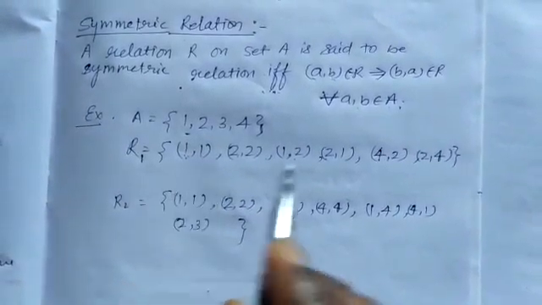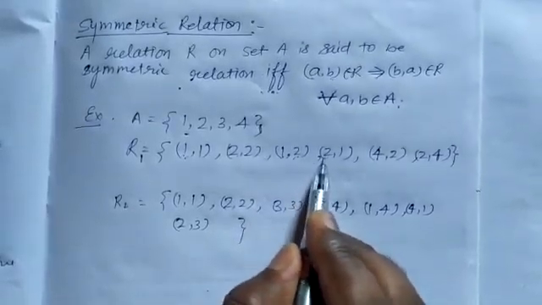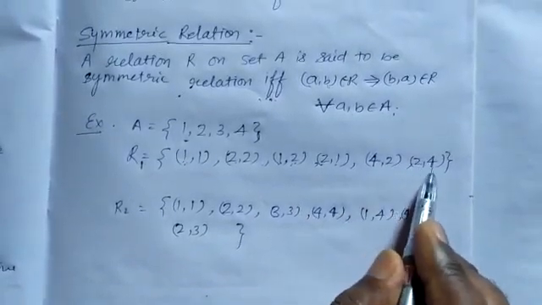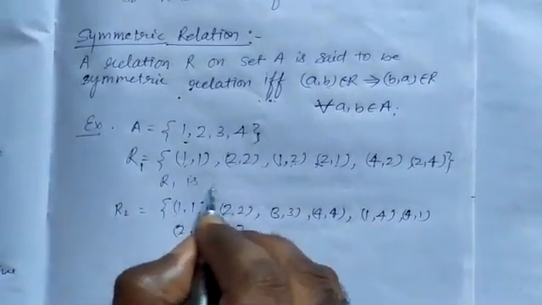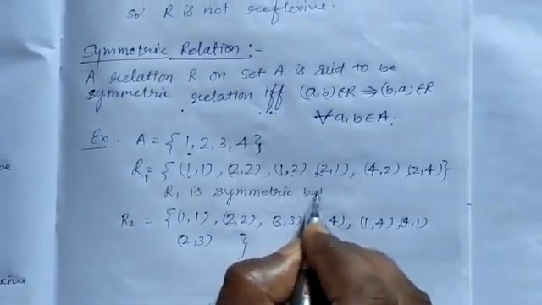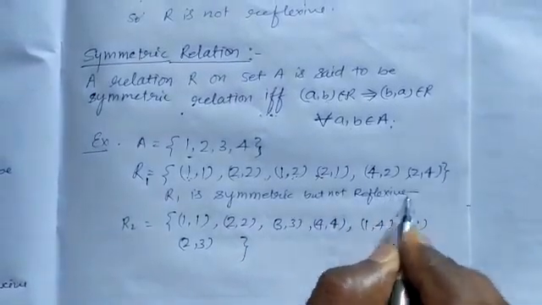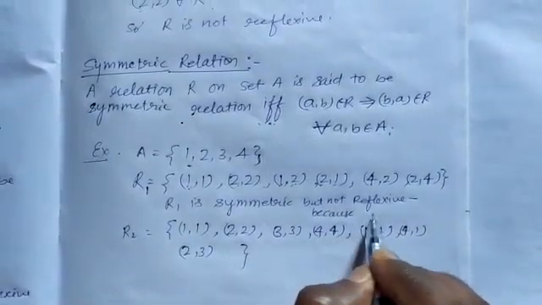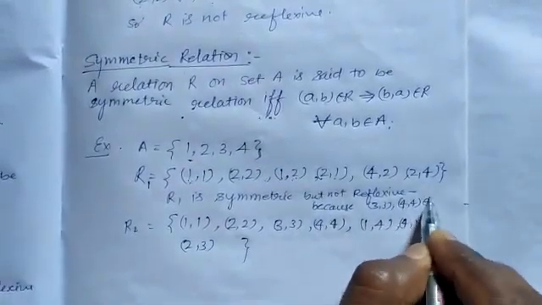Now check for symmetric relation. Here given (1,2): 1 is related to 2 and 2 is also related to 1, and 4 is related to 2 is given, so 2 is also related to 4. It means this is symmetric relation. R1 is symmetric but not reflexive. Why? Because (3,3) and (4,4) do not belong in R1.